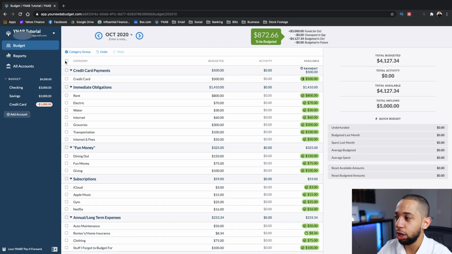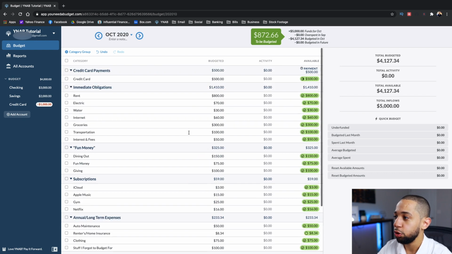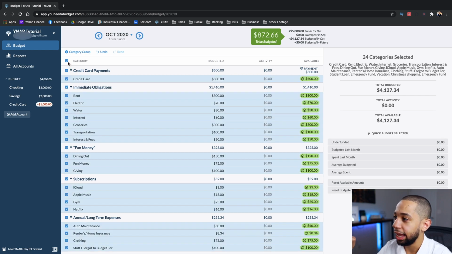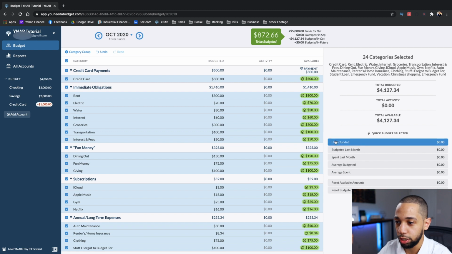Fully funded. Now, in order to see if you're missing anything, if you can't tell from all of the green and things like that, you can just click on the checkbox next to the category column, and it'll select everything. And you can see the underfunded quick budget option here shows 0. So you have 0 categories that are underfunded.